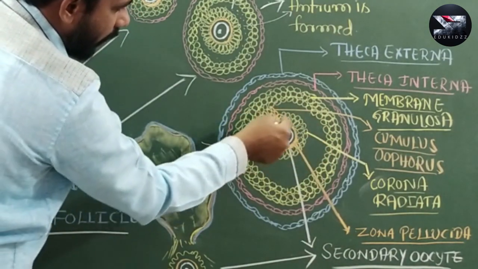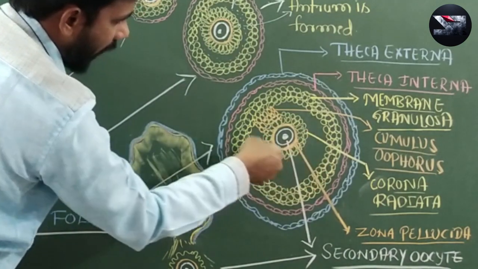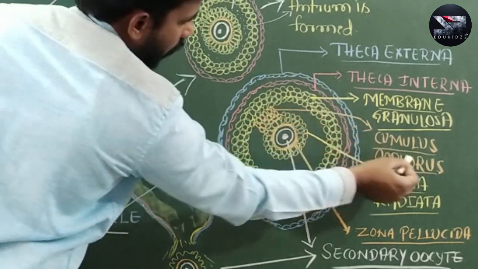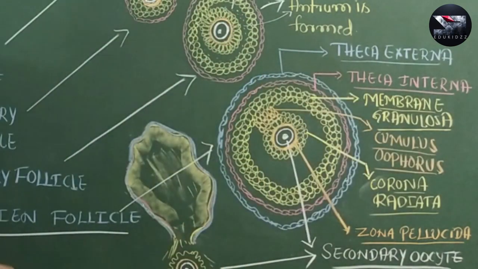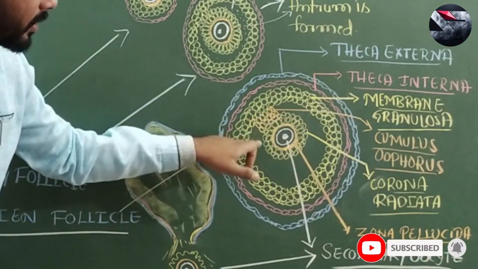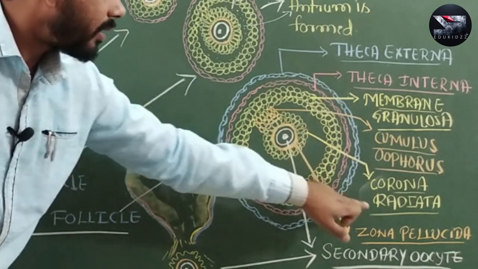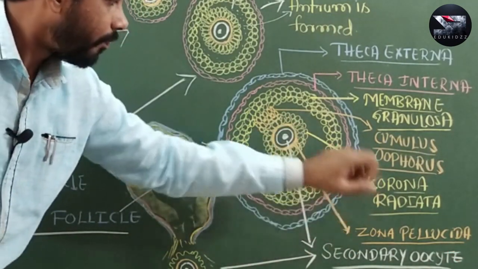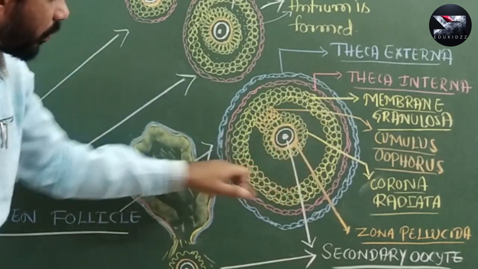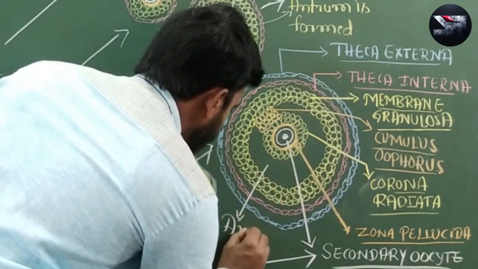These are called cumulus oophorus, and the few granulosa cells which surround the secondary oocyte are called corona radiata. And finally, this one is the antrum cavity.